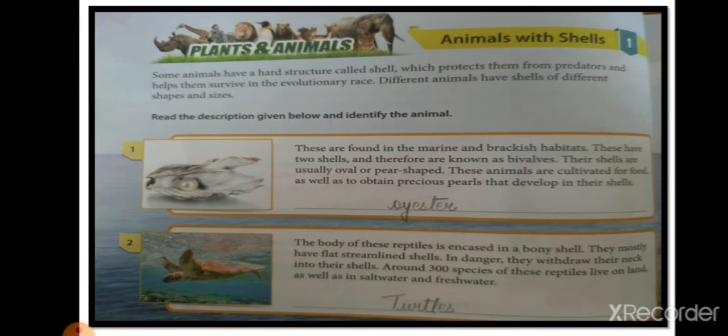The second one is a reptile whose body is encased in a bony shell. They mostly have flat, streamlined shells, well arranged, that help them swim in the water. In danger, they withdraw their neck and head into their shells. Around 300 species of these reptiles live on land as well as in salt water and fresh water.